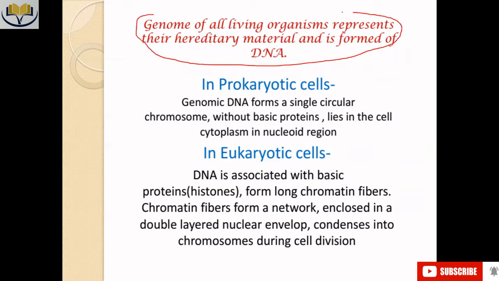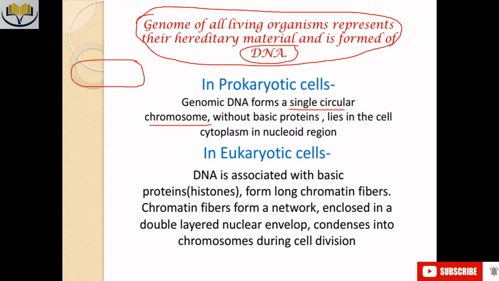Now, if you follow these lines, the genomes of all living organisms represent their hereditary material and are formed of DNA. Yes, we have already discussed it. In the case of a prokaryotic cell, genomic DNA forms a single circular chromosome. In the case of any bacteria, bacteria have only one circular chromosome structure. They have a single circular genetic material. They might have plasmids, but we are not considering that.